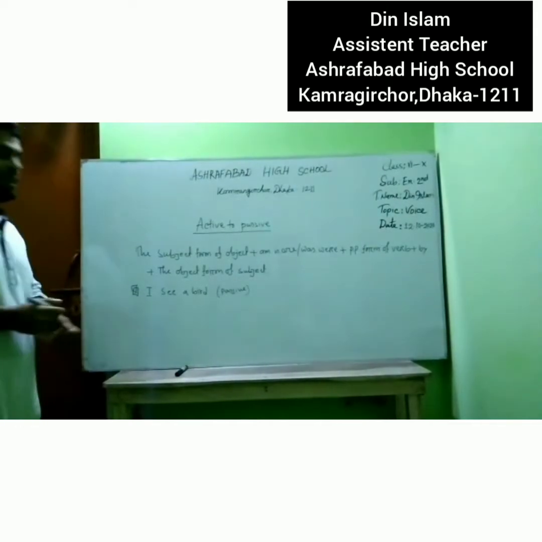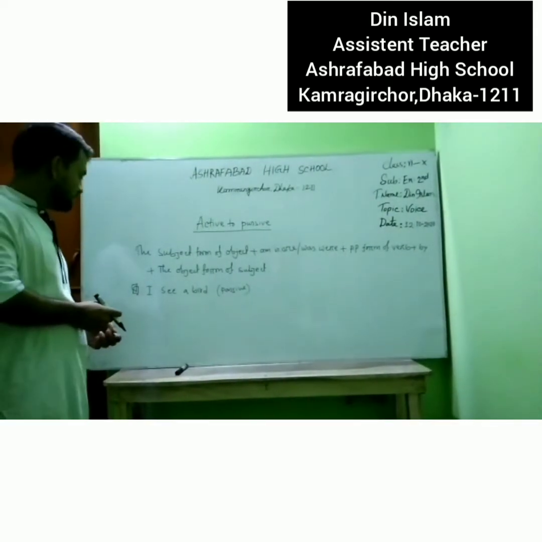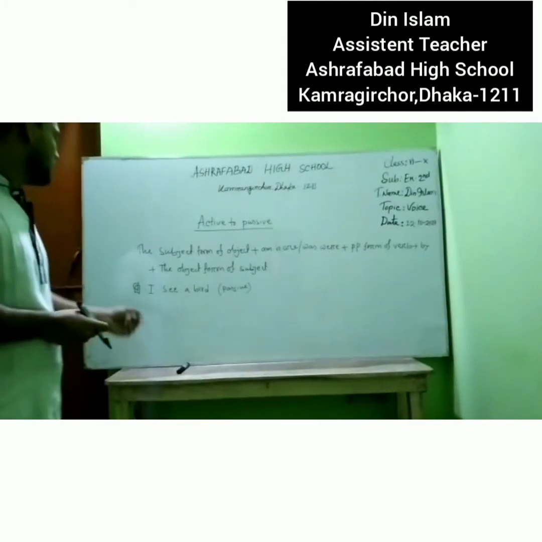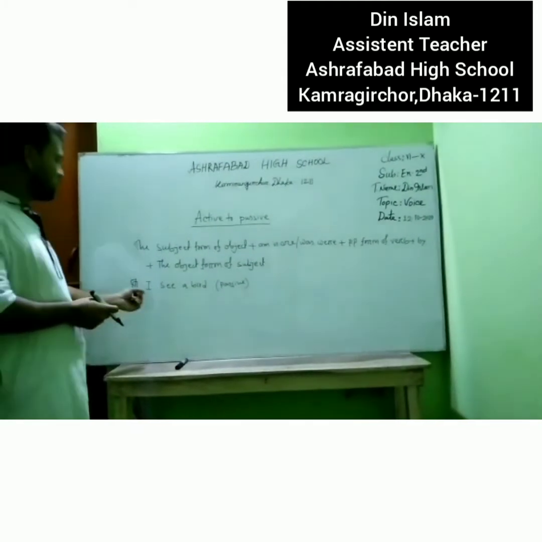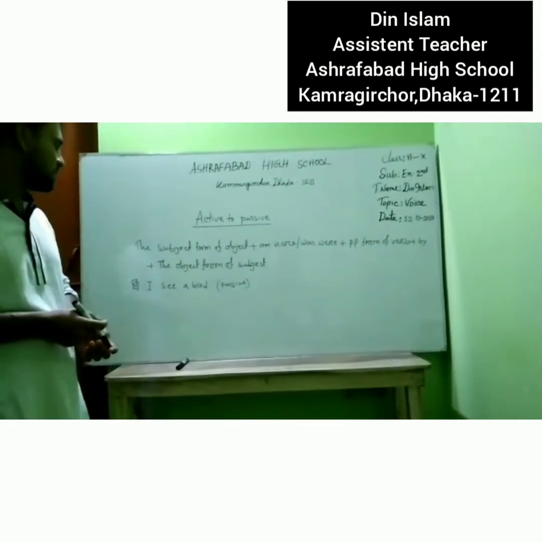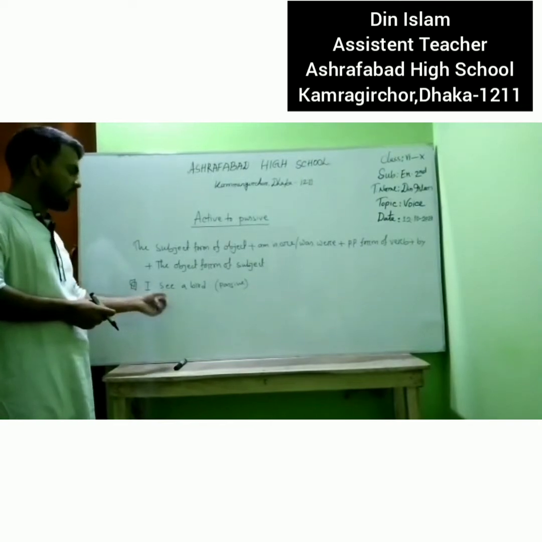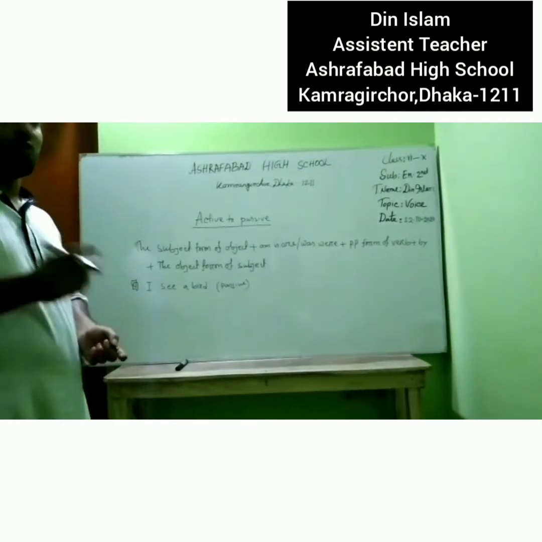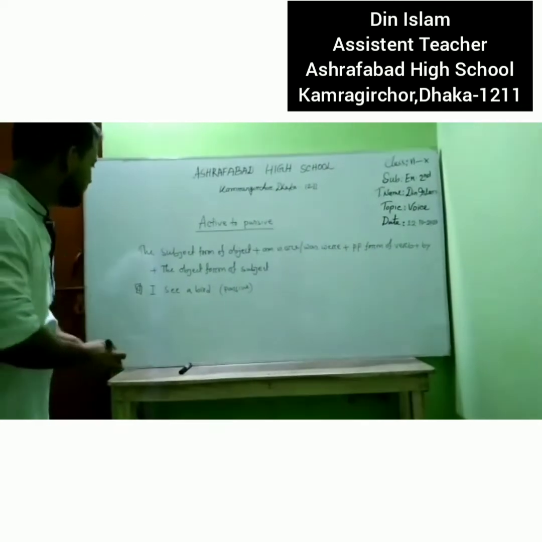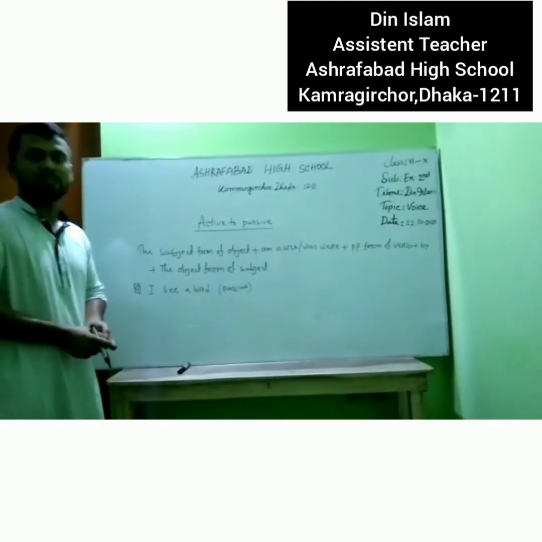Yes, dear students, we can see the sentence. First, you have to identify which is subject, which is verb and which is object. We can see clearly this one subject, this one verb and this one object.